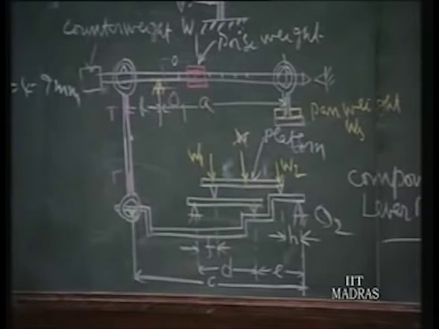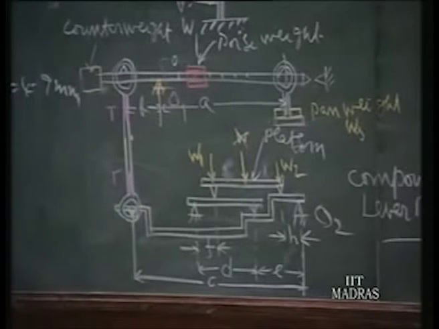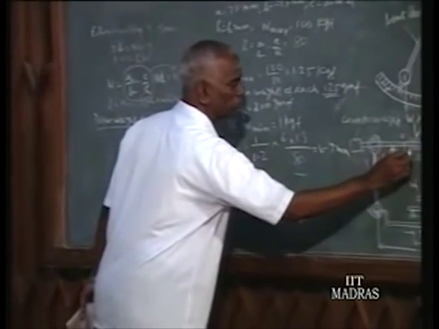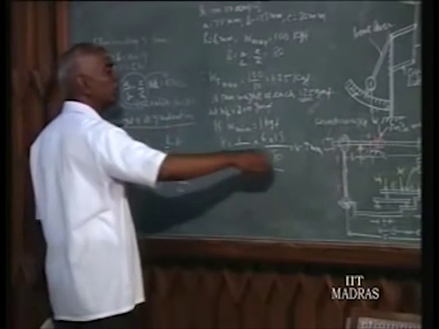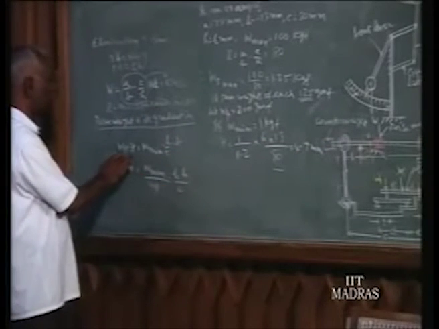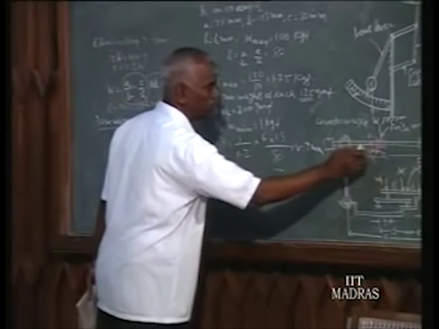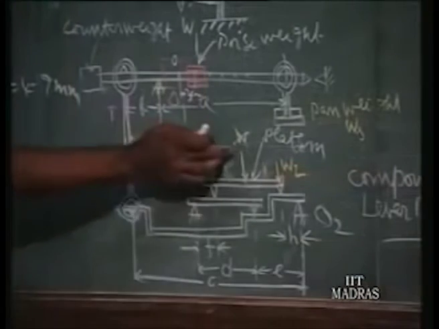Assuming that the poise weight WP moves a distance x for the next graduation, the additional moment is WP into x, balanced on this side of the pivot. The other side comes from the 1 kilogram weight here, which we call W minimum.